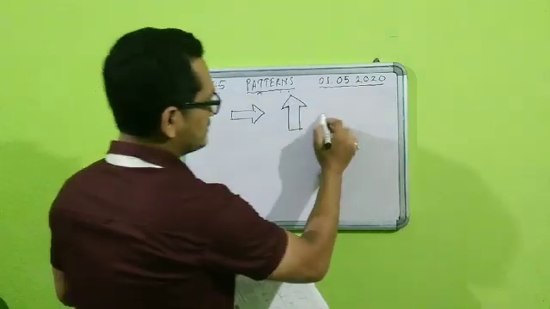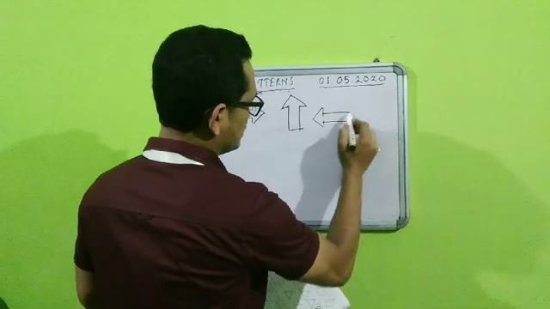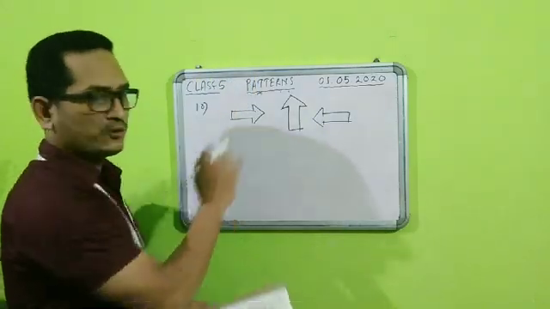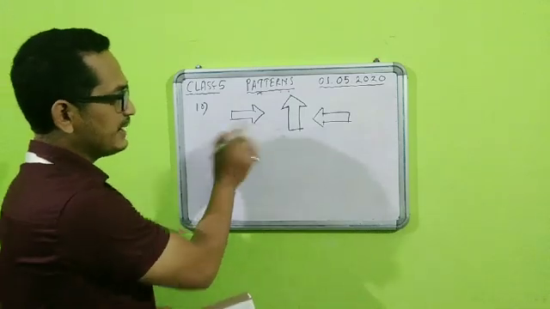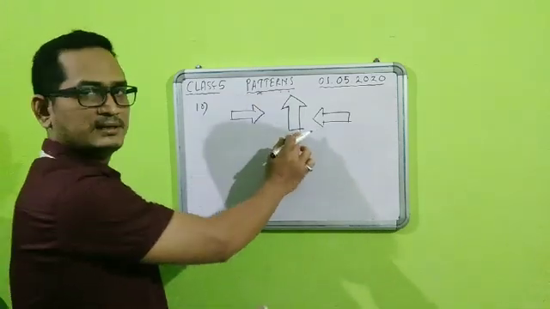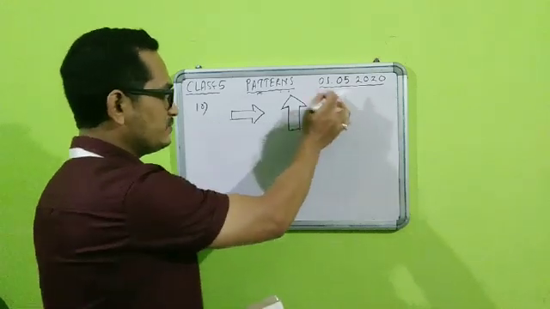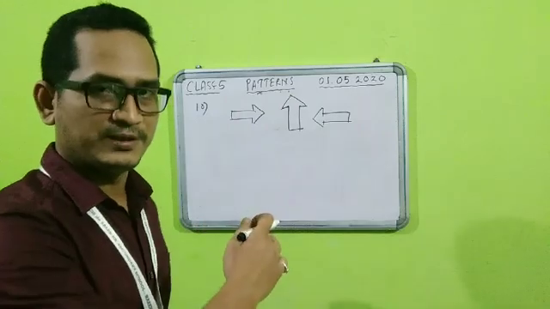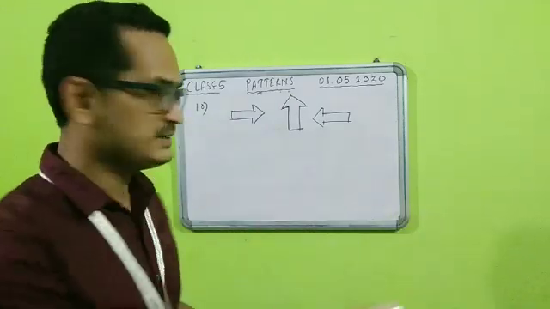Then again it is like this. Now students, if you have seen whether it is moving clockwise or anti-clockwise, actually it is moving anti-clockwise. First like this, then it moved like this, so it was standing. Then again it moved in this way, and then it reached here. So that means it is moving anti-clockwise, not clockwise.